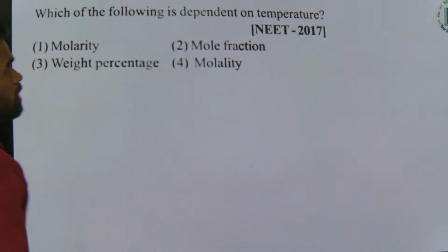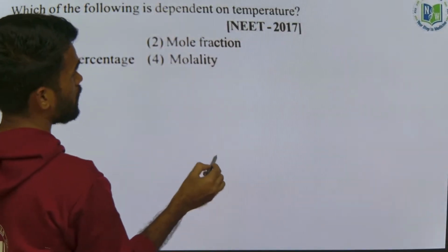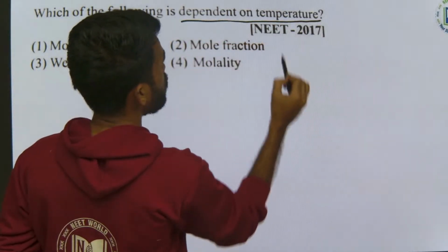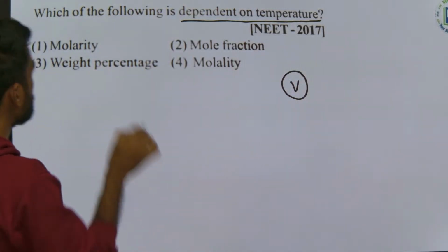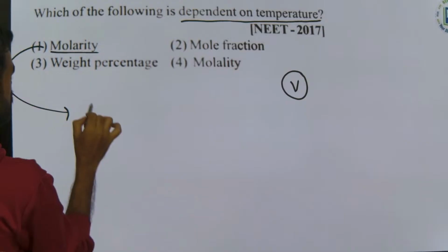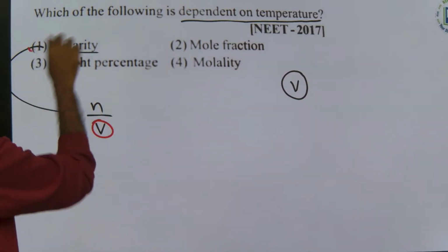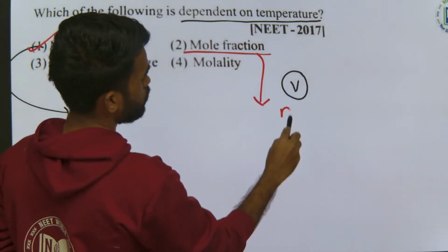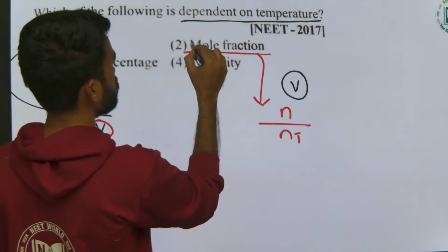See, what I am asking is very simple, temperature dependent. How can you say temperature dependent and independent? If there is a volume term involved in the formula, then you can say it is temperature dependent. So molarity, number of moles by volume, temperature dependent or independent? Volume term is involved, so it is temperature dependent. Next, mole fraction, number of moles of solute by total number of moles. Do we have any volume term? No. So this is no.